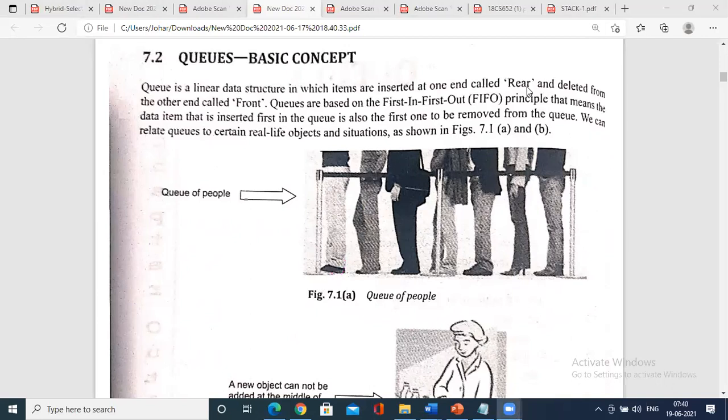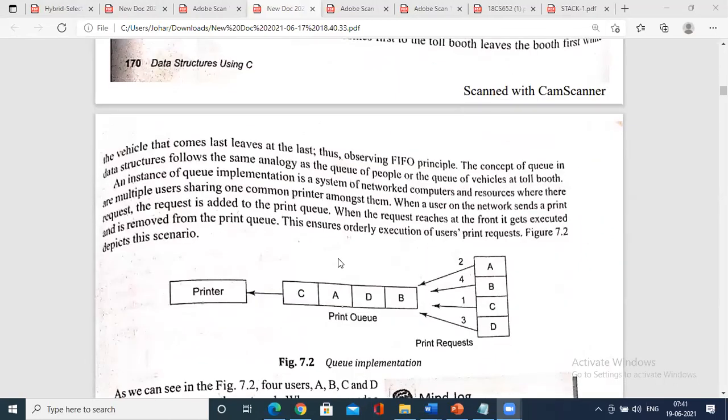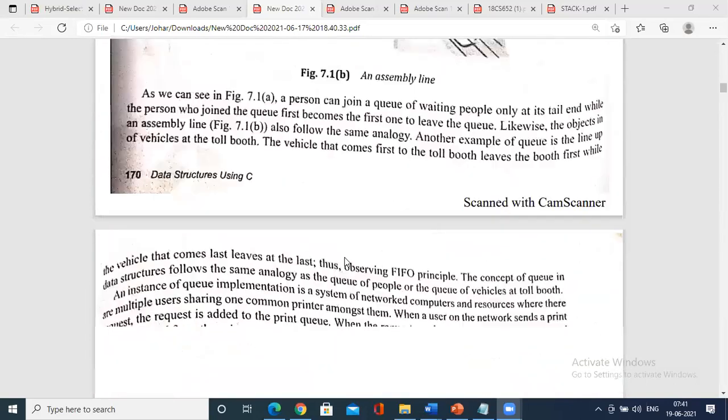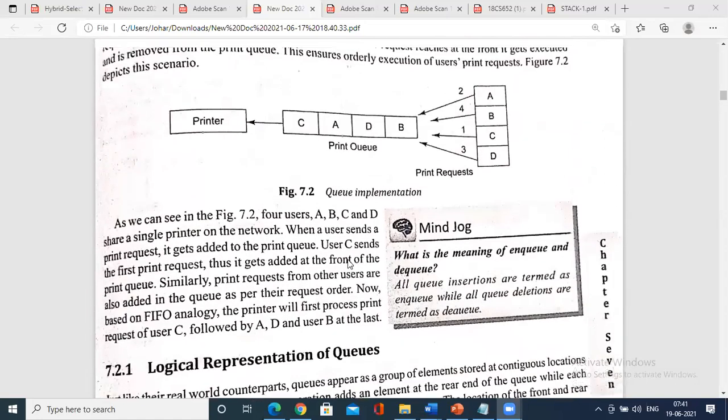In the same way, in the linear data structure, a queue follows first in, first out order. It has a concept of front and rear. Today I'm going to go with the theoretical part.